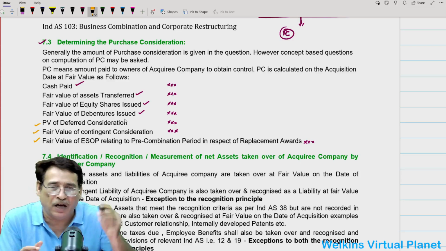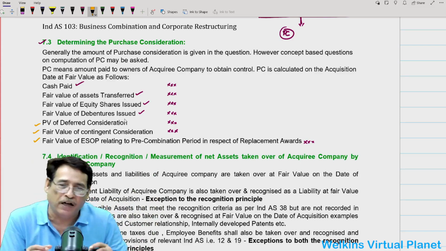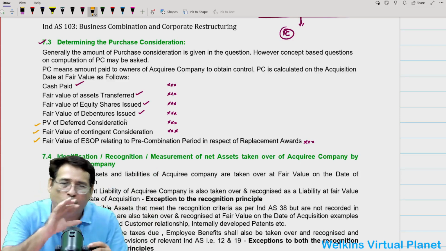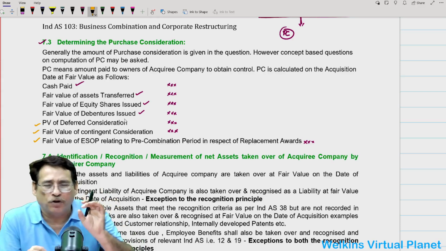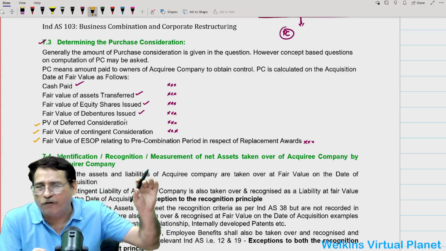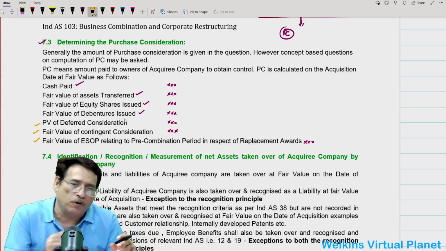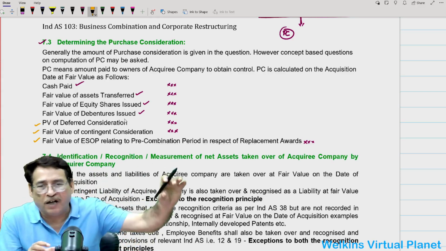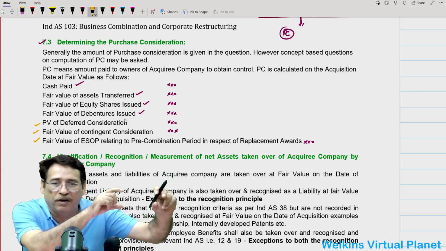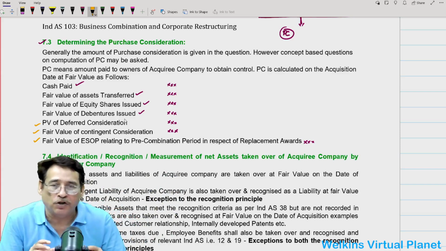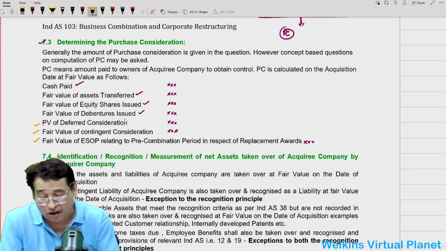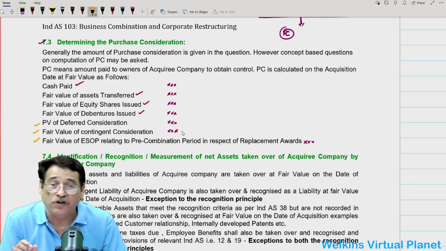For example, today I have acquired control over a particular entity. I may enter into an agreement with the acquiring company that some portion of the purchase consideration I will pay you today, and some portion I will defer and pay, let us say, after 2 years. In that case, the amount which I have deferred, I will compute its present value and include it on the date of acquisition in the amount of purchase consideration.